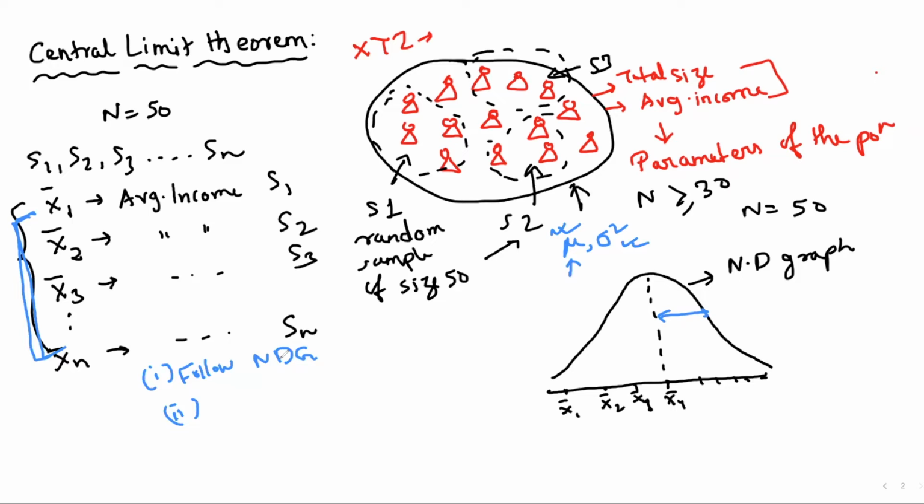What does it mean? It says that the mean of the sample means will be approximately equal to the population mean.